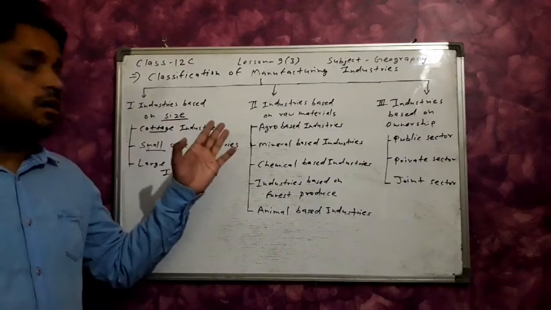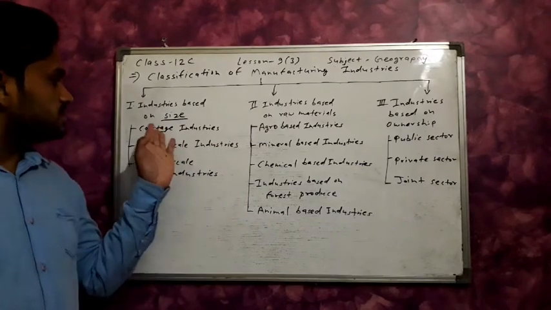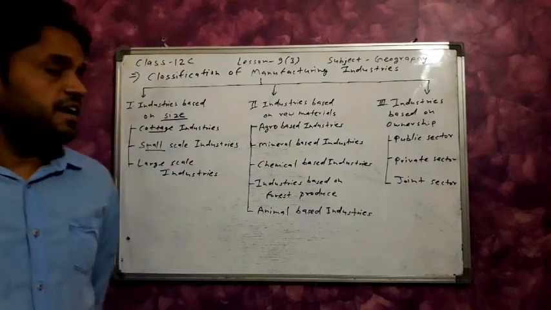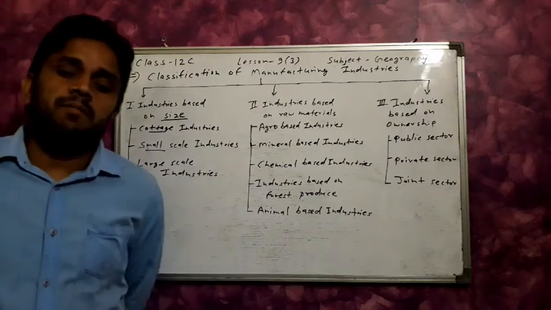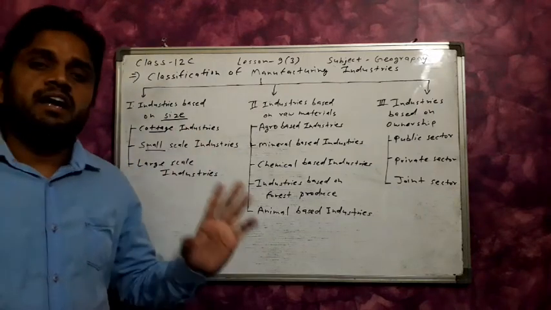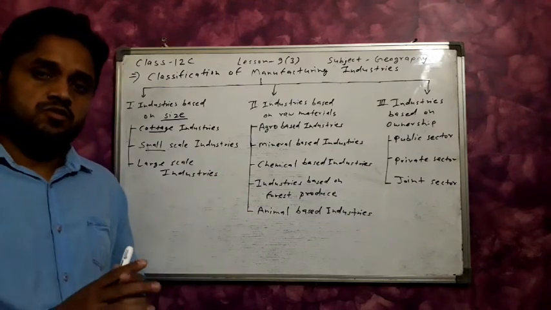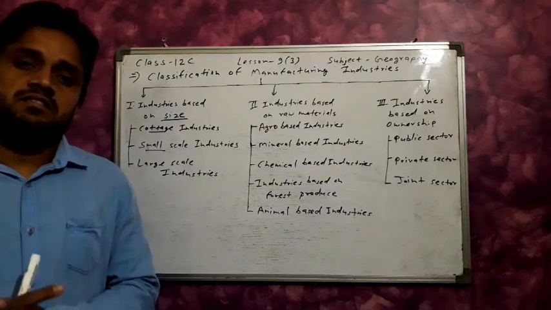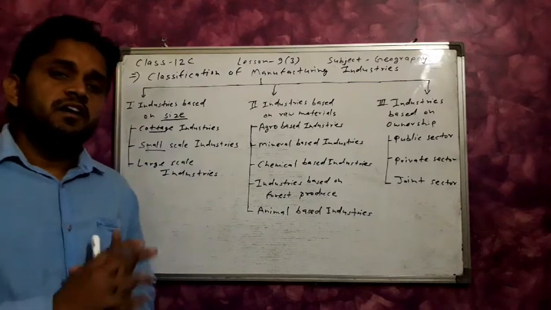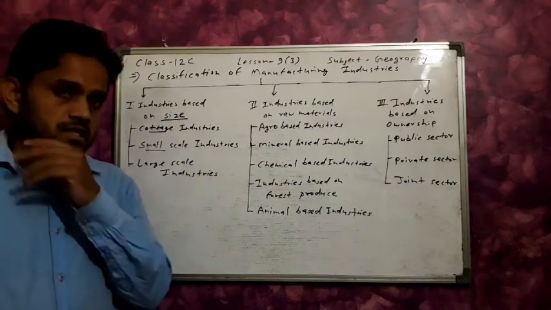In cottage industry, all family members are engaged in the work, and the products are used by the family, and the remainder is sold in the market for their other needs.